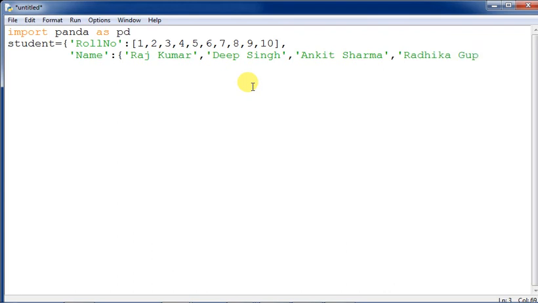Okay, Radhika Gupta. Then coming to the names, this is the key going on. Then Payal Goel, P-A-Y-A-L, Payal Goel. Next one is Diksha Sharma, and then Gurpreet Kaur.